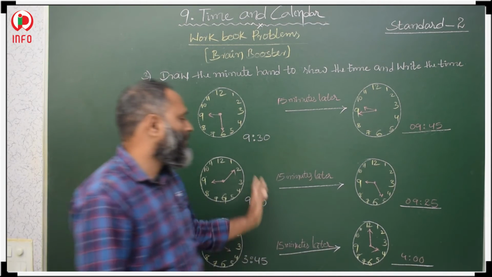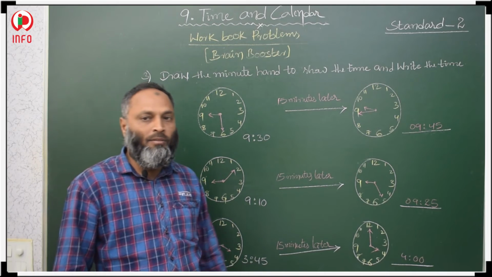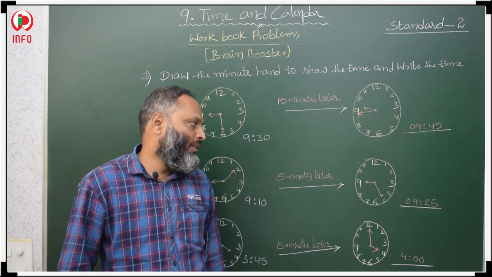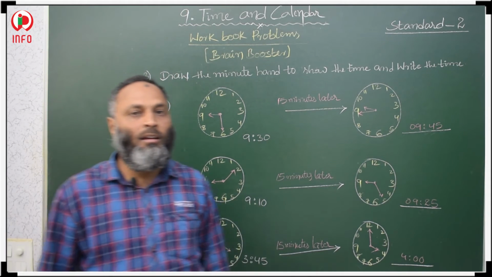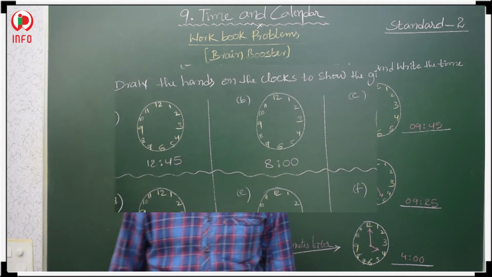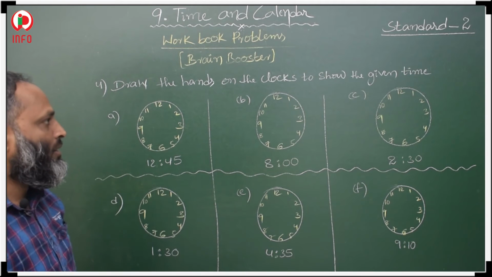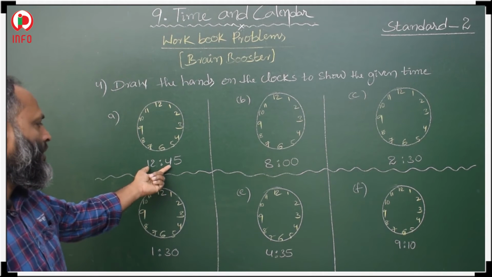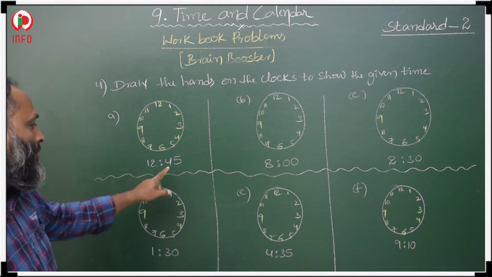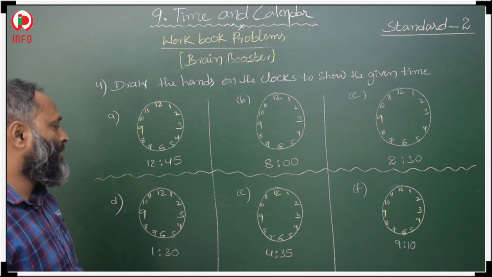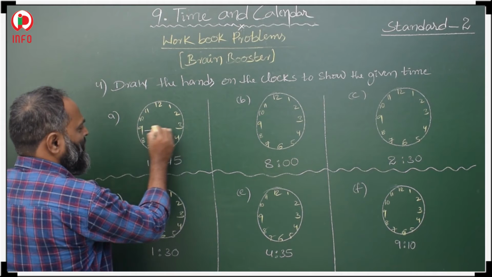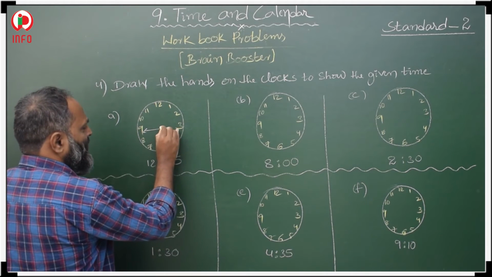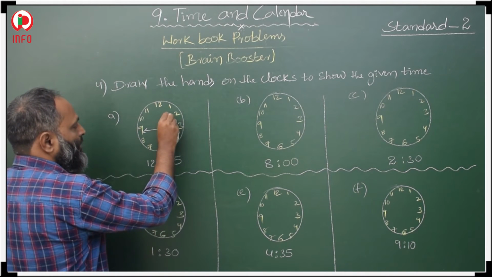15 minutes means more 15 minutes we have to add. Then whatever time is there, according to that we have to keep the shorter hand and the bigger hand. Now, draw the hands of the clock shown in the time. Time is given here, 12:45. Here the 45 means 9 fives, so the bigger hand is at 9. Bigger hand is at 9. 12 means the shorter hand is in between 1 and 2.